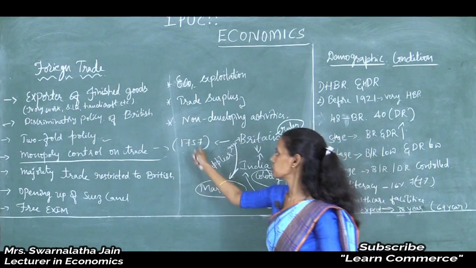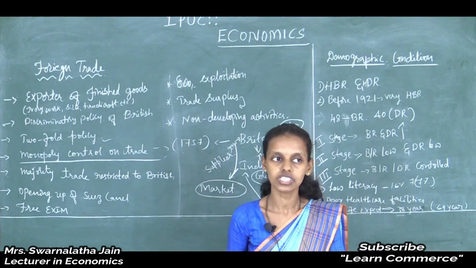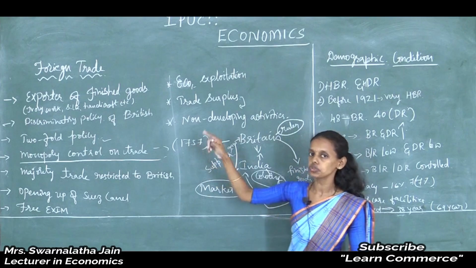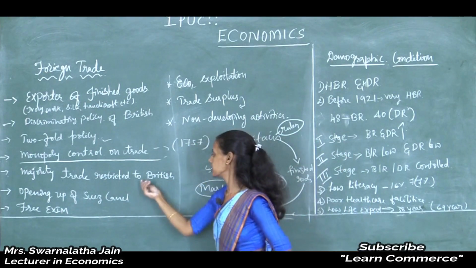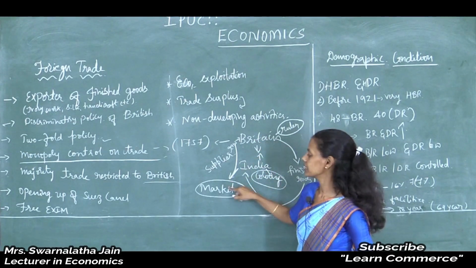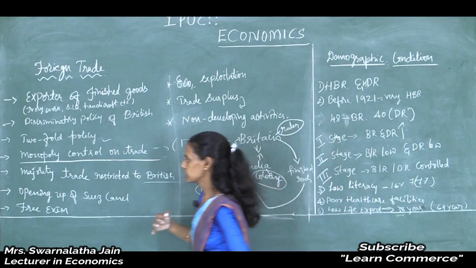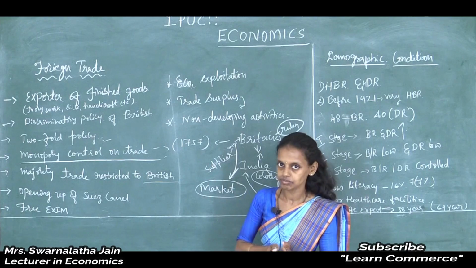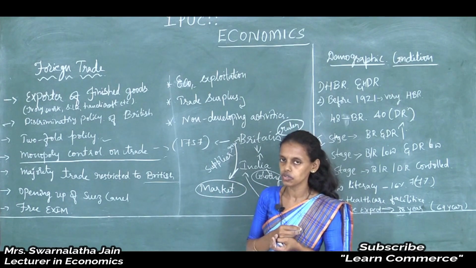Before 1757, most of our trade was with Asian and European countries, Ceylon and other countries. But after the advent of the British to India, the majority of trade was restricted to Britain. Britain made India a colony on trade. So how did they make this trade very easy? They made it free trade. How is free trade possible, you can ask?